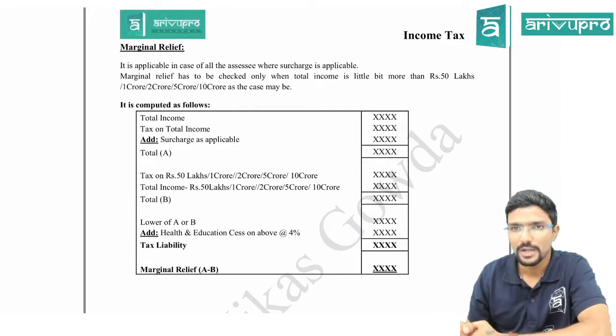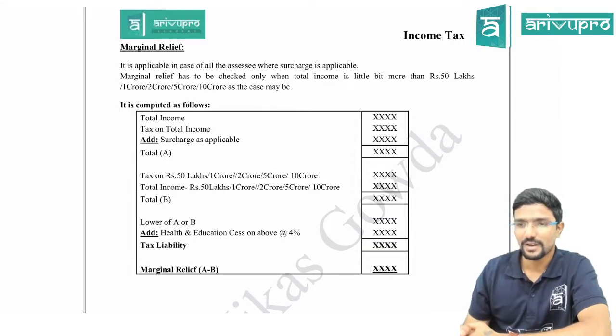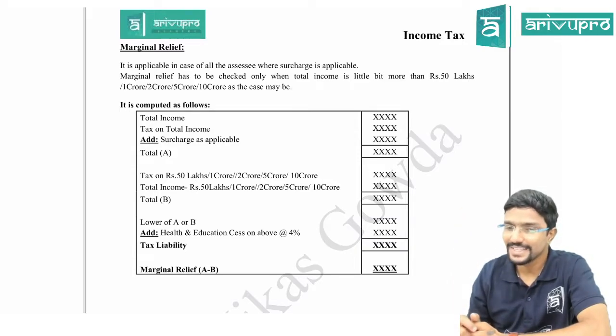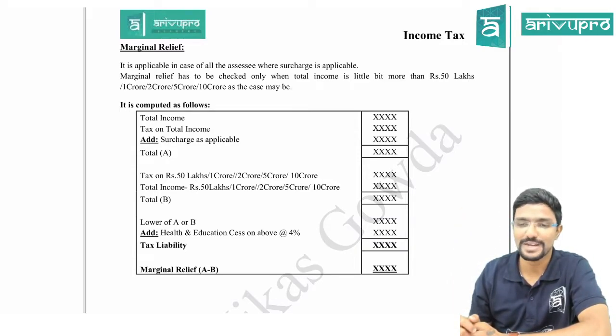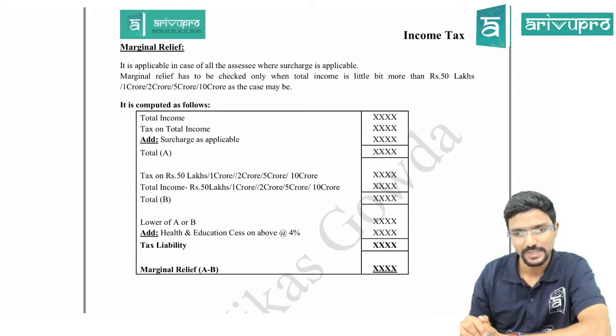For example, assume your total income is 60 lakh or 70 lakh, or 1 crore 20 lakh, 1 crore 60 lakh, or 2 crore 20 lakh. In that case, don't apply the concept of marginal relief. Sir, why? You will not get any amount. If you apply it also, marginal relief will be zero only.